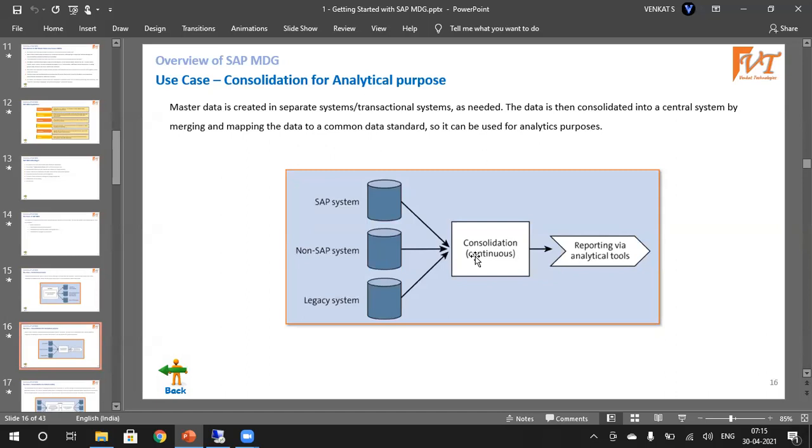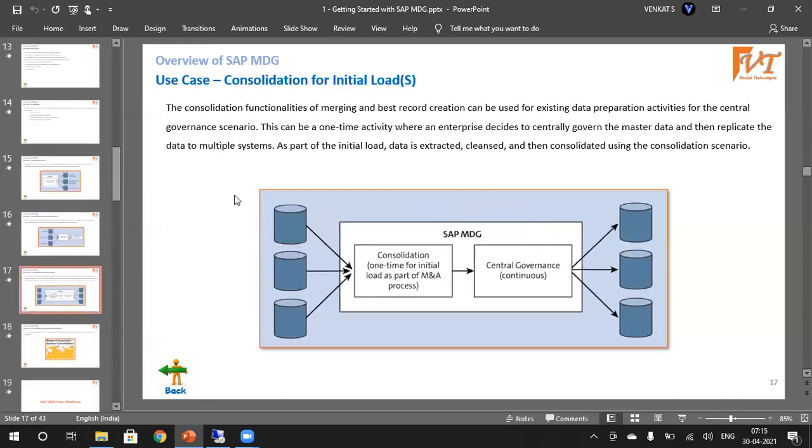So there is something called consolidation. When we have multiple systems and we want to have central governance, we need to consolidate all the data from the source systems, and that would help in the reporting tools as well. So this is the complete picture.